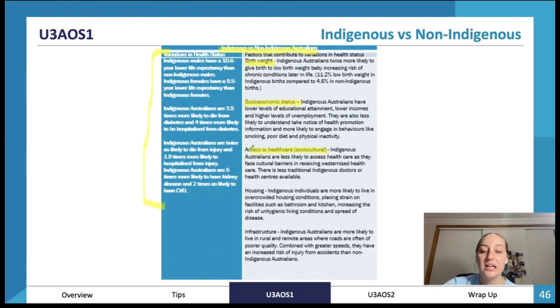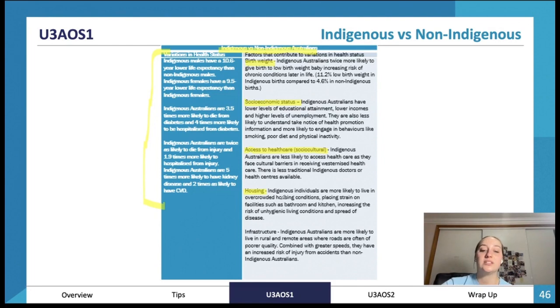Access to healthcare. Indigenous Australians are less likely to access healthcare as they face cultural barriers in receiving westernised healthcare. So the healthcare that Australia is promoting, they might not resonate with, and they might not feel comfortable accessing this type of healthcare. So they're less likely to access it, and therefore conditions can go untreated. There are fewer traditional Indigenous doctors or health centres available, which makes it hard for them to access healthcare where they feel comfortable.